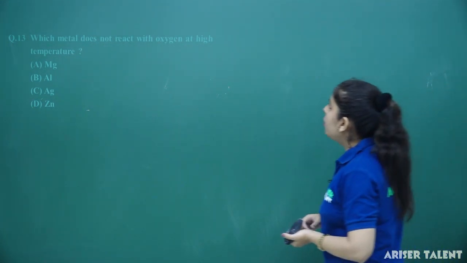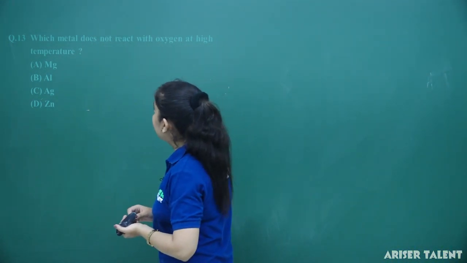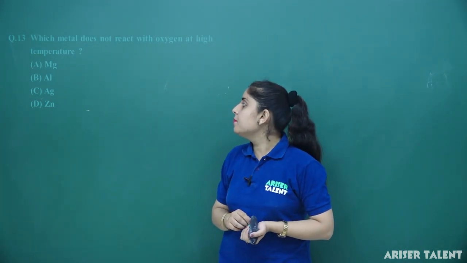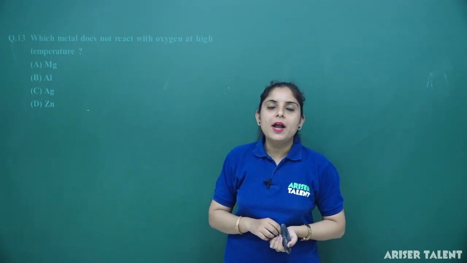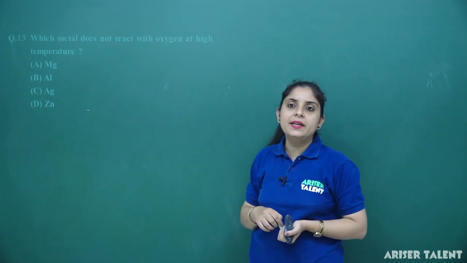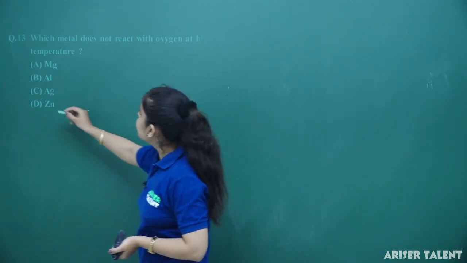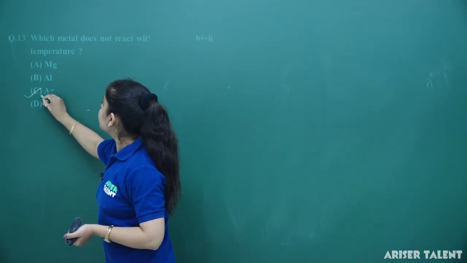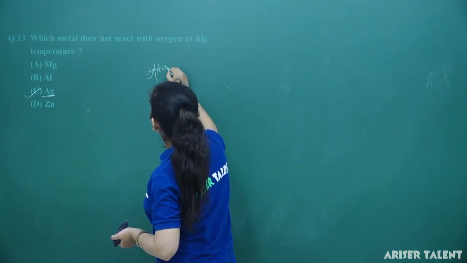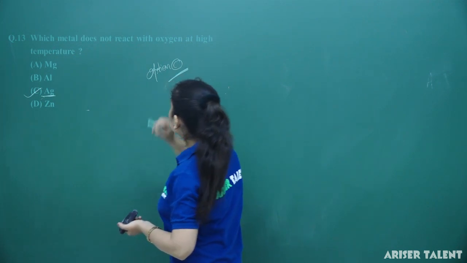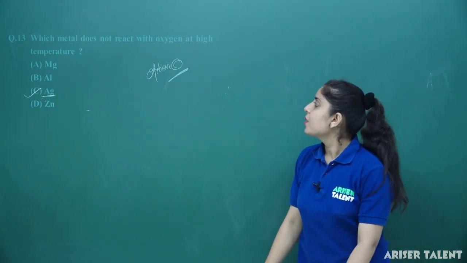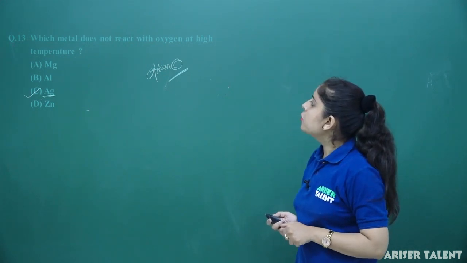Which metal does not react with oxygen at high temperature? The options are magnesium, aluminium, silver, and zinc. At a very high temperature, silver is not going to react with oxygen. So the correct option here is silver, option number C. Clear? Now let's move forward to question number 14.